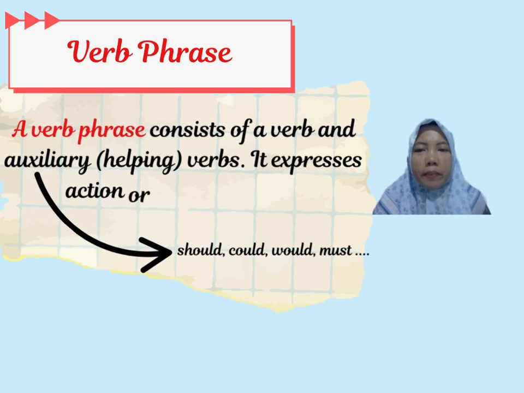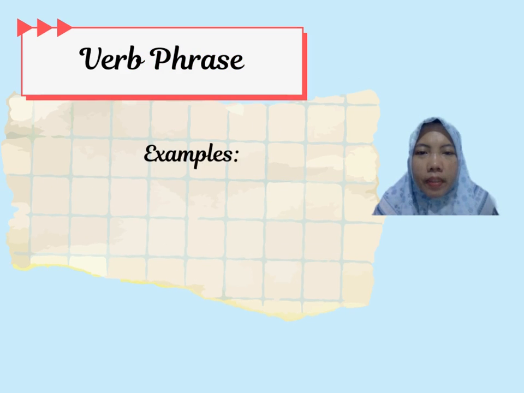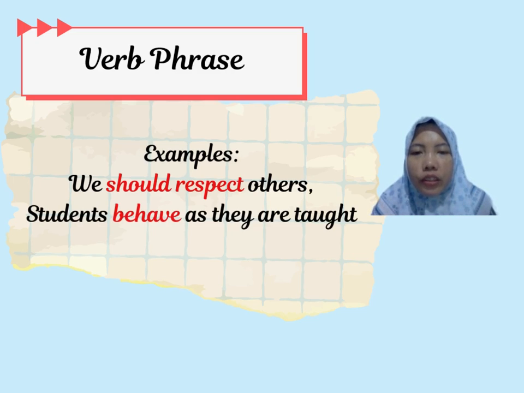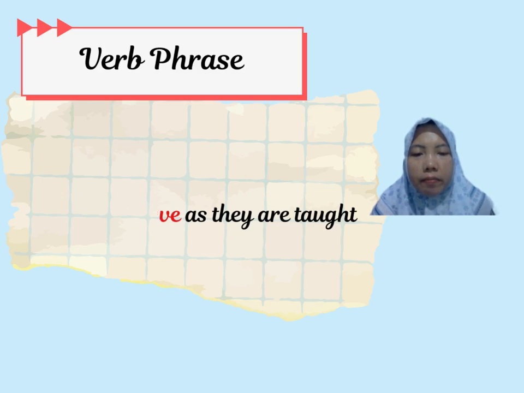Next is a verb phrase. A verb phrase consists of a verb and auxiliary or helping verbs, such as should, could, would, must, and others. It expresses action or a state of being. However, please remember that even a single verb can be called a verb phrase. For example, we should respect others. Should respect is a verb phrase because it consists of the auxiliary should and the verb respect. Another example is students behave as they are taught. Behave is a verb phrase because it shows an action.